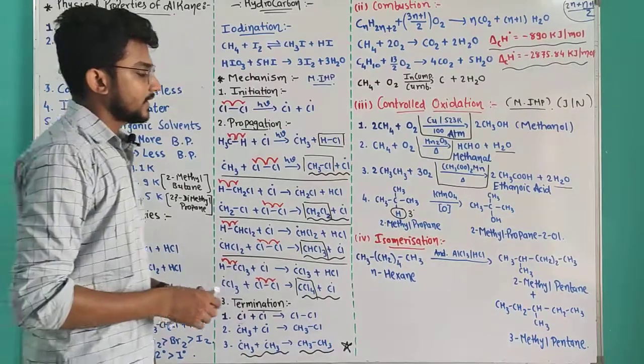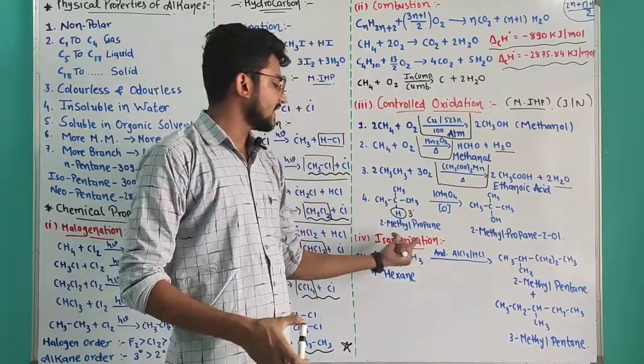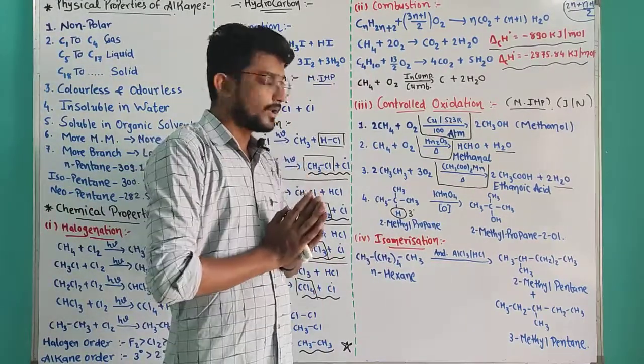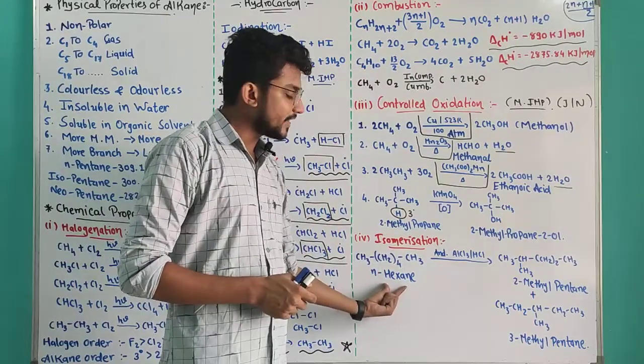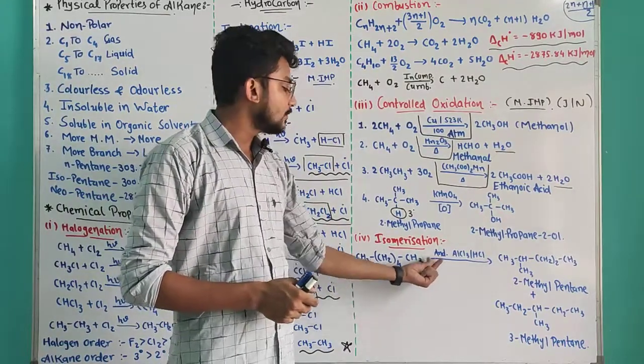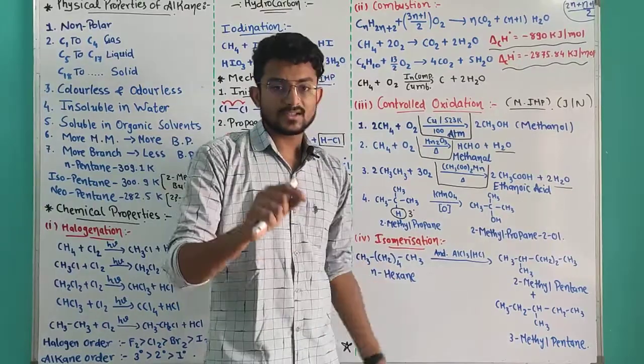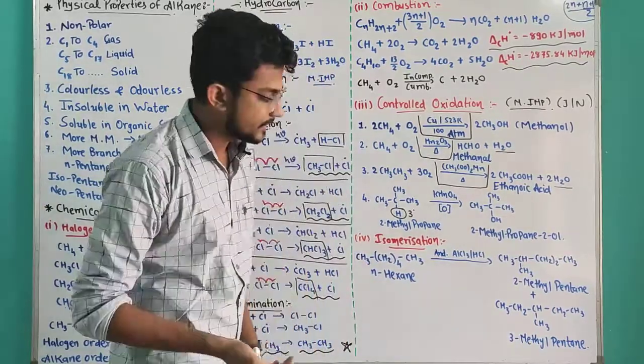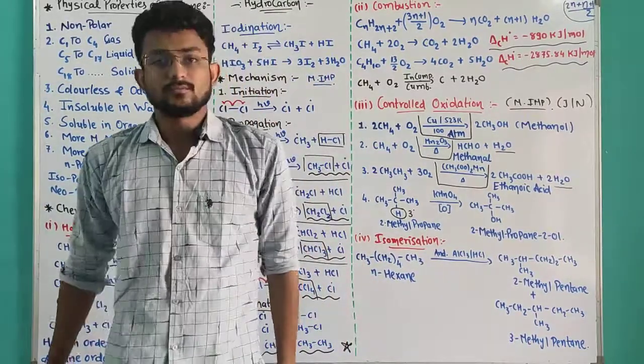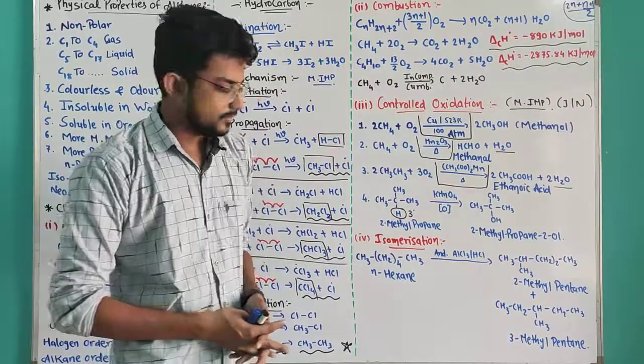After that, our next type of reaction was isomerization. It is quite simple. Suppose we have a straight chain compound. If we use anhydrous AlCl3 in the presence of hydrochloric acid, branching will form. Isomerism occurs.